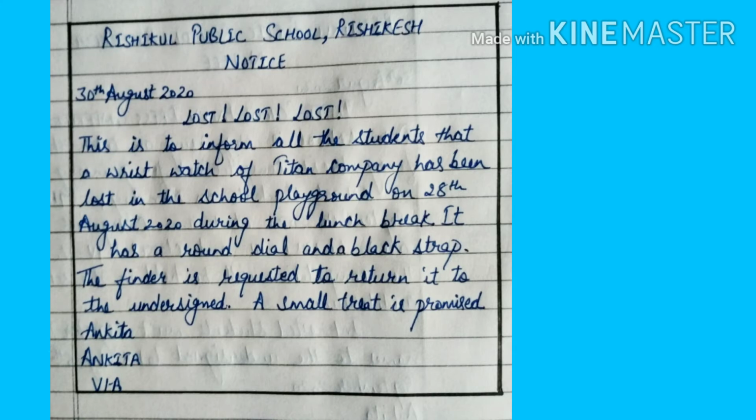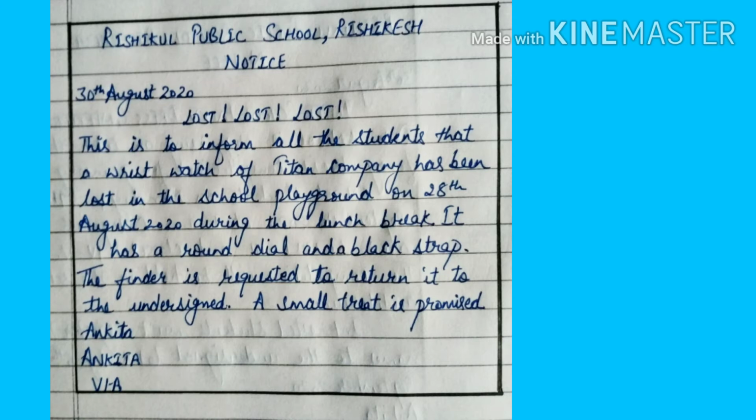Okay, so first of all you have to write the name of the school, that has to be in block letters, and after that in the next line you will write notice, that also has to be in block letters, and in the next line on the left hand side you will write date, and after writing date in the next line you will give a suitable heading for your notice. So as you are writing a notice for your lost item, the simple heading can be lost. But you can also write wristwatch lost.